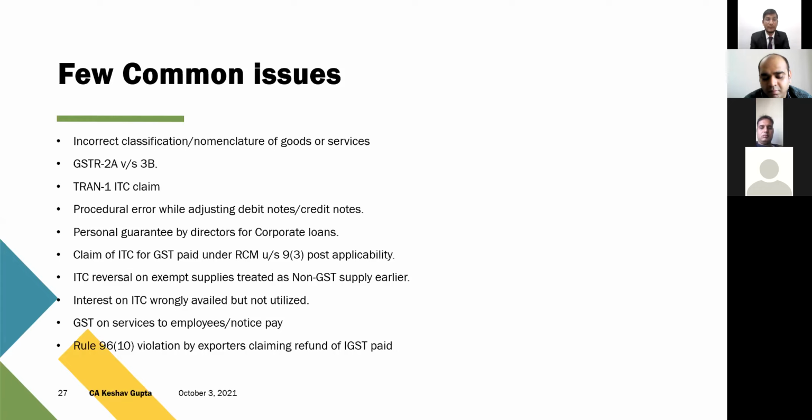And they're also valuing this personal guarantee by equating it to the interbank guarantees given by one bank to another bank for securing any particular loan. So most probably it is like 1% of the loan value, and then they're calculating 18% on that, and asking the corporates to pay GST under reverse charge. This is again a big issue, and it is going to go under litigation.